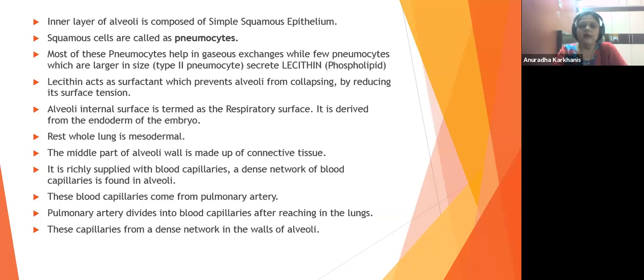Then we saw that the pulmonary artery and the pulmonary vein are the only two exceptions that I mentioned. Otherwise, in the rest of the body, wherever the word artery comes, it will be carrying oxygenated blood. Only the pulmonary artery is the one which carries deoxygenated blood, and vice versa with the veins as well. So I even told you about the differences in that.